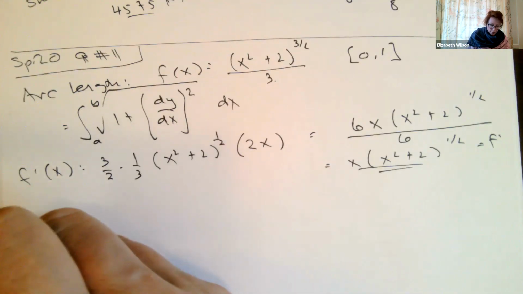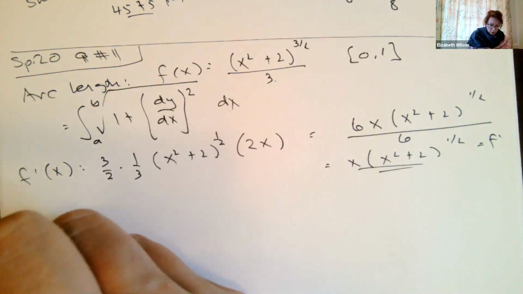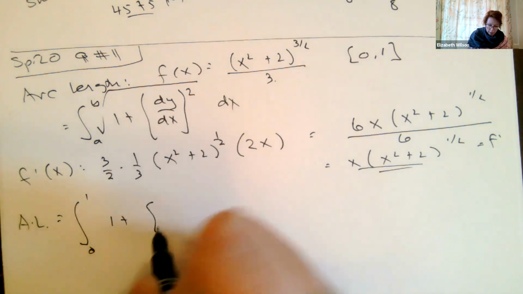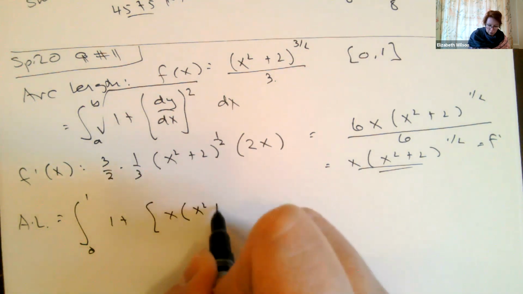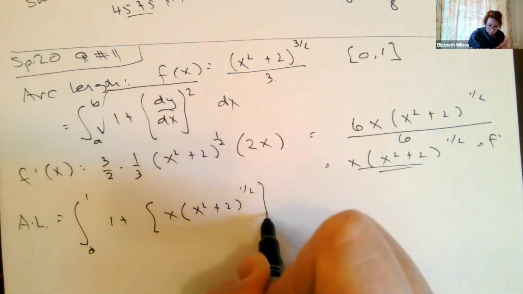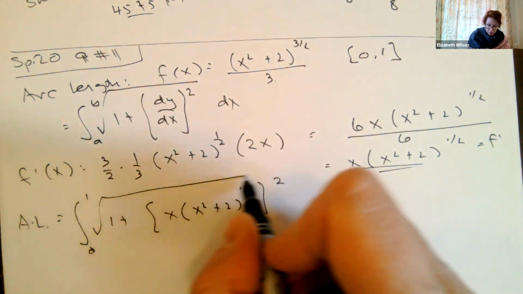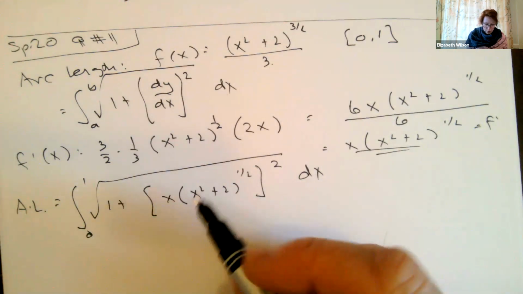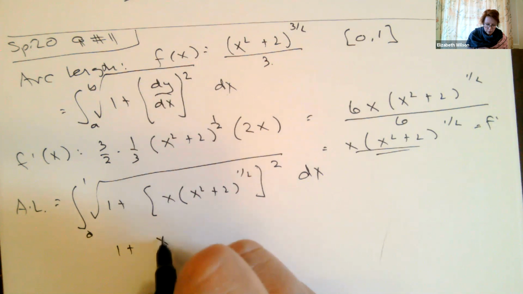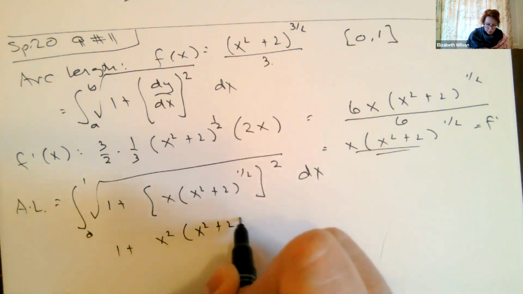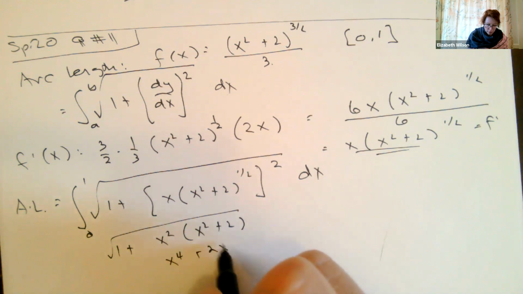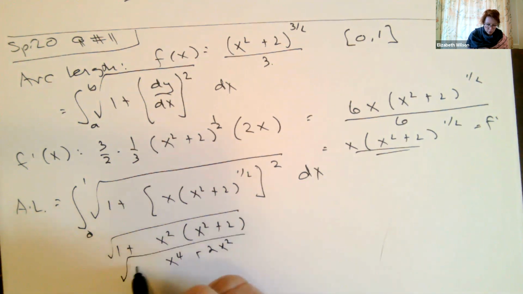So then our arc length equals, and we're told to go from 0 to 1, the integral of the square root of 1 plus my derivative x squared plus 2 to the 1/2 squared, dx. So now it's just algebra, right? This is going to be 1 plus x squared times x squared plus 2, which is x to the 4th plus 2x squared plus 1.